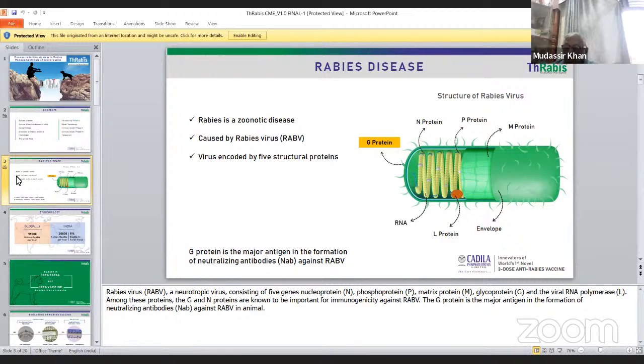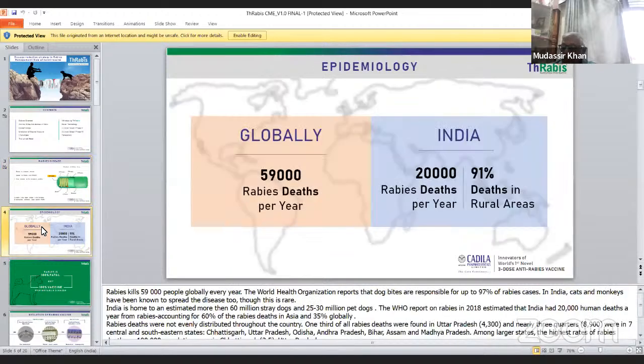Globally, 59,000 rabies deaths per year are reported. In India, there are 20,000 rabies deaths, and 90% of the deaths are in rural areas. This is a major problem in a developing country, because dog bites are common and the dog population is exploding. As dogs multiply, they give at least 6 to 8 pups every year. So you can imagine the population of the dogs.